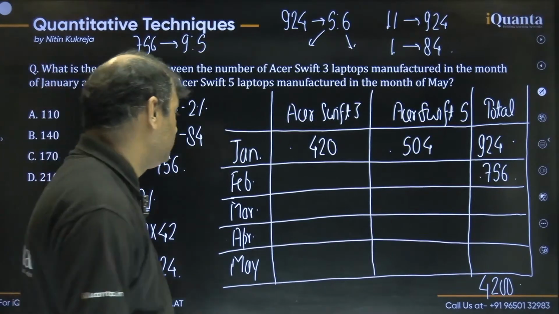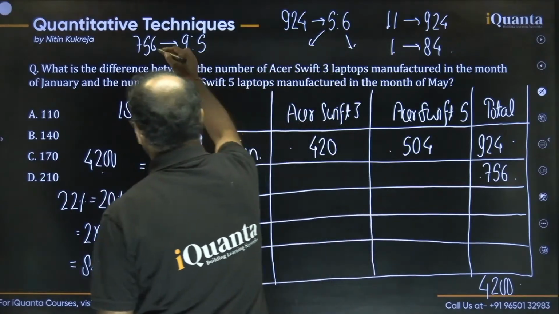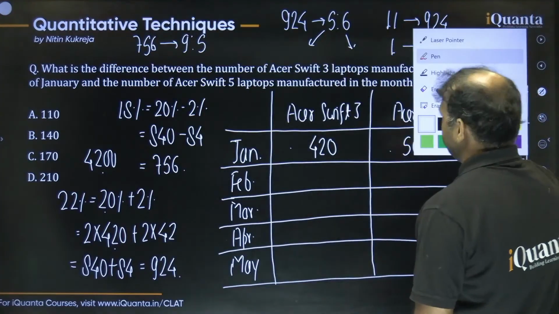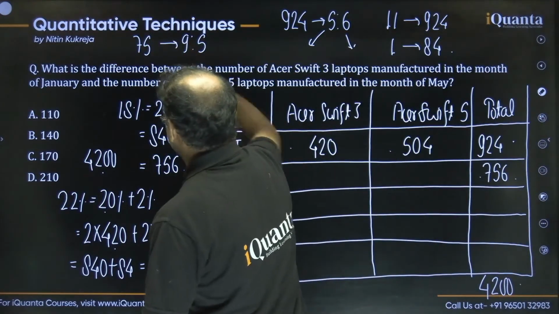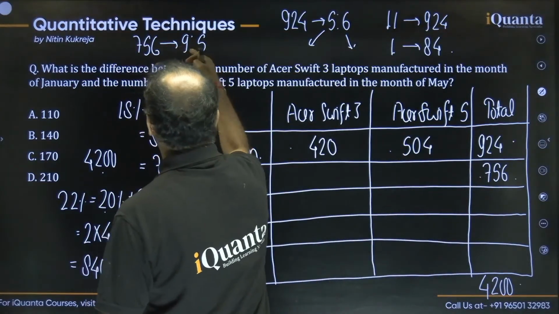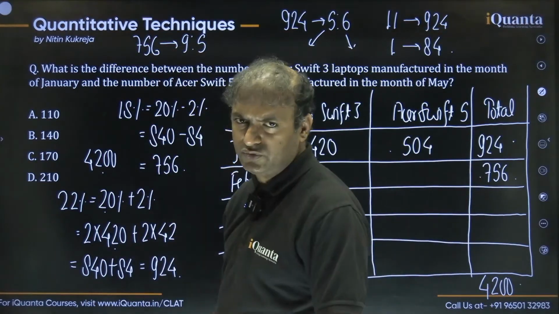All right. So we have to distribute 756 in the ratio of 9:5, right? Dividing this in the ratio can be done in a lot of ways. You can do it with the fraction method, right? We can say the fractional parts should be 9/14 and 5/14. This is how we used to do it in school, right?